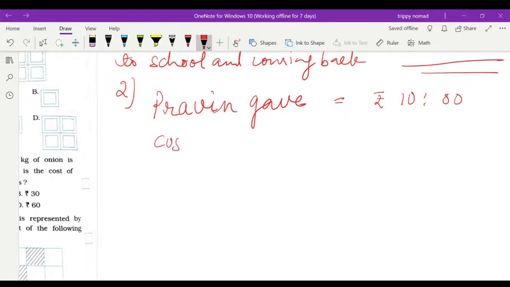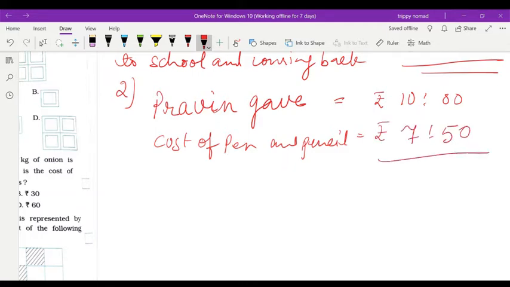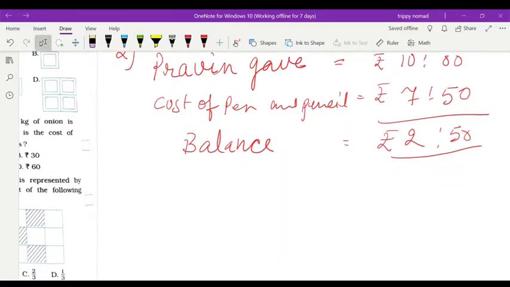Okay, cost of pen and pencil, what will it be? Rupees 7.50. Then what will be the balance left? That will be 2.50 rupees. So 2.50 rupees, that means how many paisa? 250 paisa.